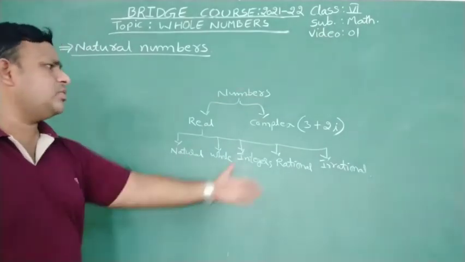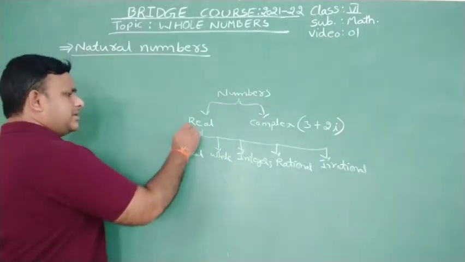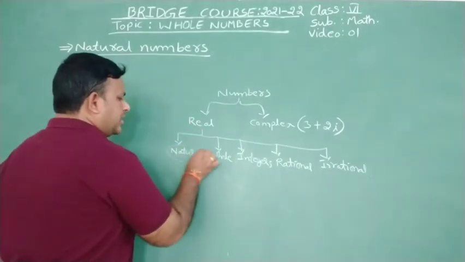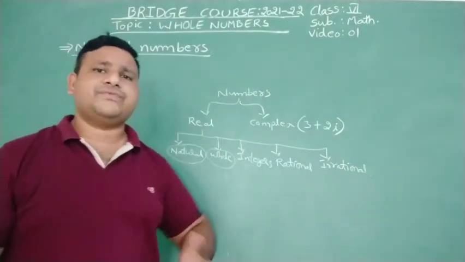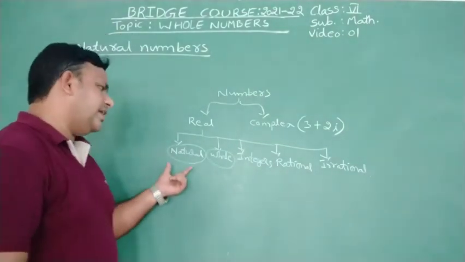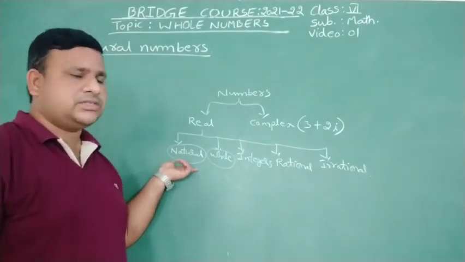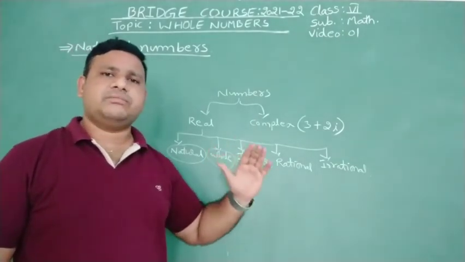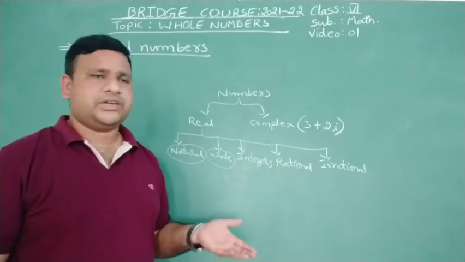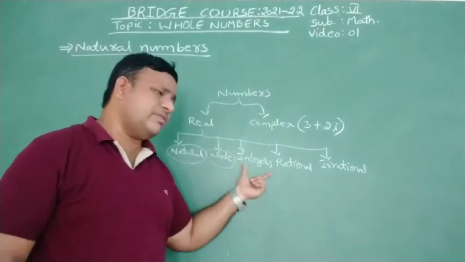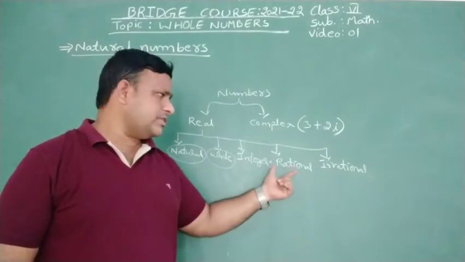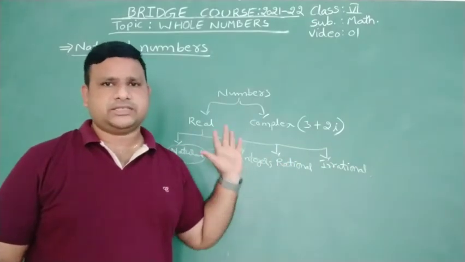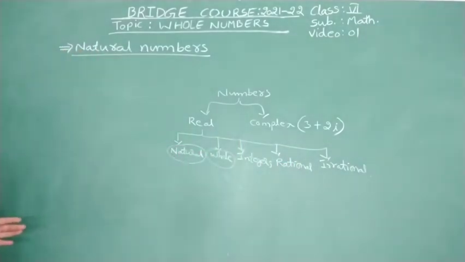In the real numbers, particularly natural numbers and whole numbers, we have already seen in the 5th class. Natural numbers are nothing but counting numbers, and whole numbers are nothing but natural numbers along with 0. Next, in the 6th class we will see integers and rational numbers, and in the 7th class, along with rational numbers, irrationals also we will discuss. So that is our schedule to know about the numbers totally.